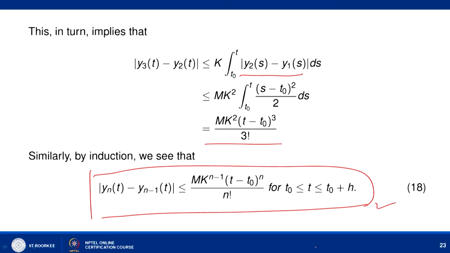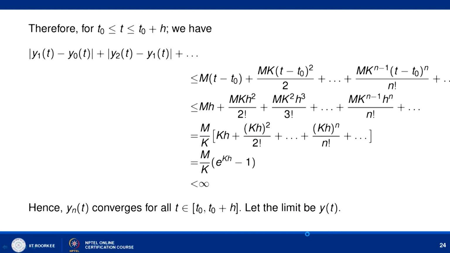So, once we have a bound for this, let us look at y_1 minus y_0 plus y_2 minus y_1 and so on. The first term is bounded by this, the second term is bounded by this and so on. So, it means that this infinite series is bounded. Now, t minus t_0 is bounded by h, since we have assumed that t is lying between t_0 and t_0 plus h. So, we can replace this with the upper bound: m h plus m k h square upon factorial 2 and so on.